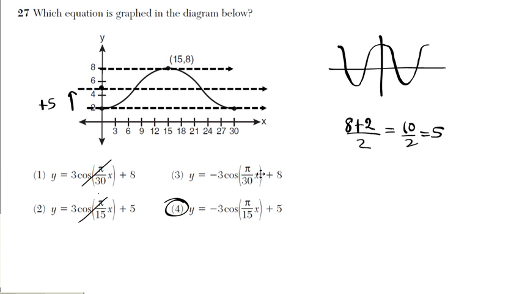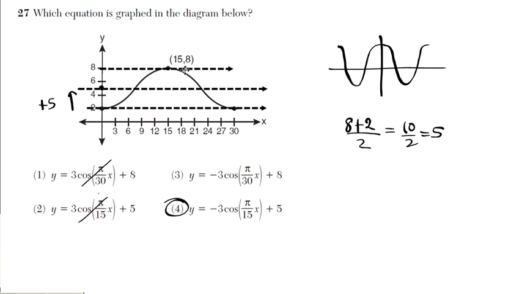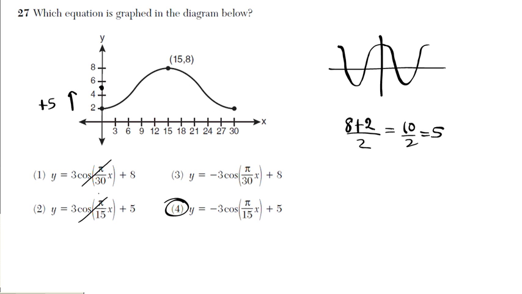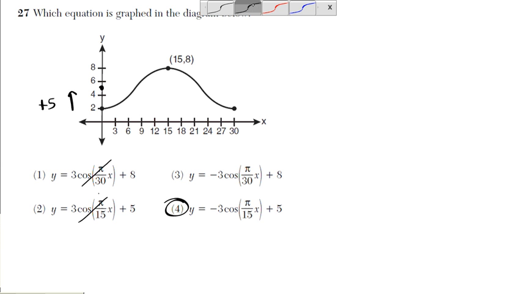Another way you can do it is the period of this graph. If you take a look at this graph, what is the period though? The period of this graph can tell me whether my answer is option 3 or option 4. So you remember how to find the period of trig functions? Whatever the coefficient of whatever comes after cosine, that's b, and that's basically what you use, right? Because you know the formula for cosine function is y equals a, for the amplitude, cosine bx plus c, right?